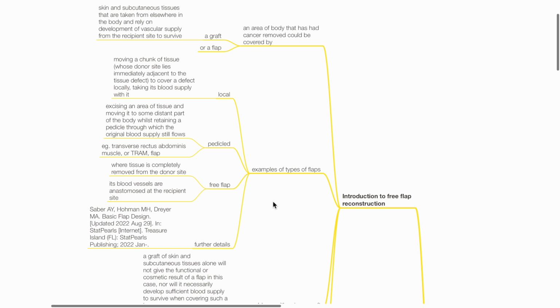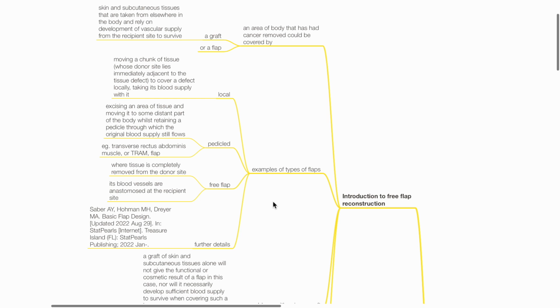Examples of types of flaps include local, pedicled, and free flap. A local flap involves moving a chunk of tissue whose donor site lies immediately adjacent to the tissue defect to cover a defect locally, taking its blood supply with it.